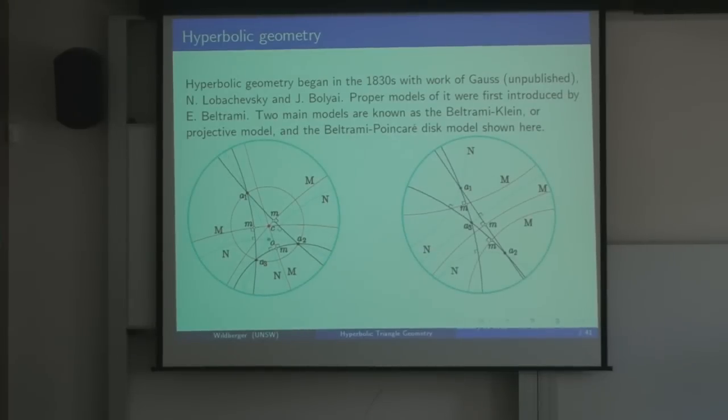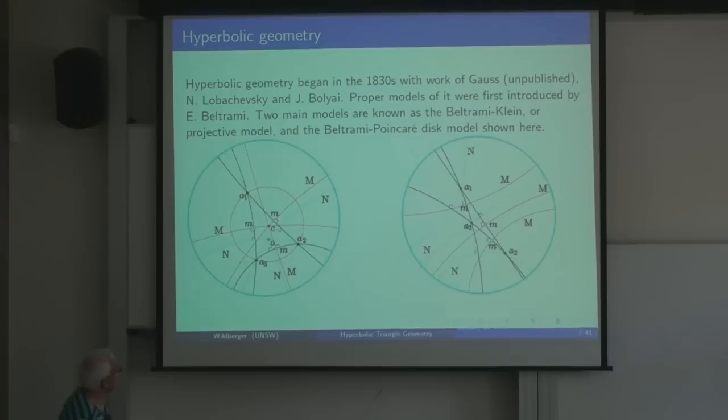Now I'm going to shift gears and move to hyperbolic geometry. There are thousands and thousands of things known about Euclidean triangle geometry. There are relatively few things known about hyperbolic triangle geometry. I'm not going to assume you know any hyperbolic geometry, so I'm going to tread a minimal path to hyperbolic geometry.